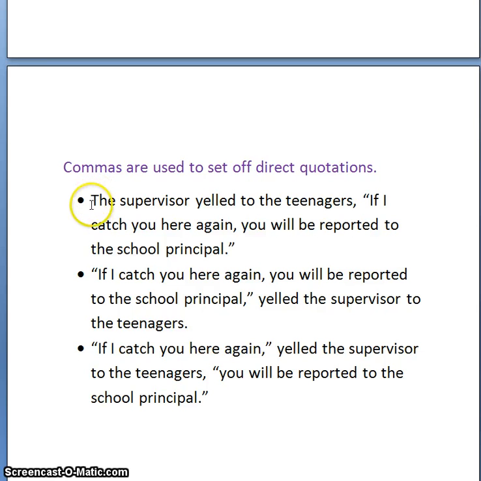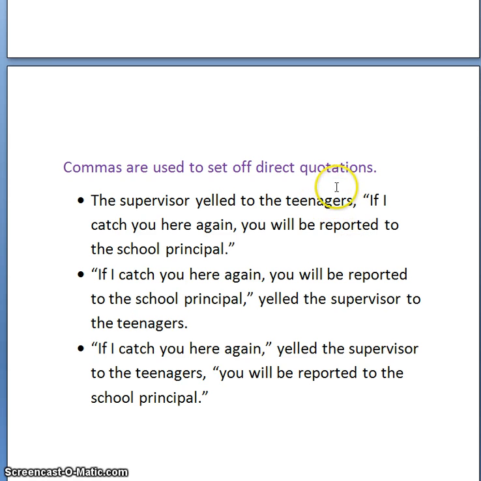In this first one, and as I said, the content is the same. It says, the supervisor yelled to the teenagers, "If I catch you here again, you will be reported to the school principal." Generally, when we are writing a direct quote, we are separating what we call the speaker from the direct quote. And I know it's a speaker because it's the supervisor and he yelled, or maybe he said, or he shouted, or whatever. But this is my speaker and I want to identify him and tell what he did. He yelled. I want to separate the speaker from the direct quote by the use of a comma.